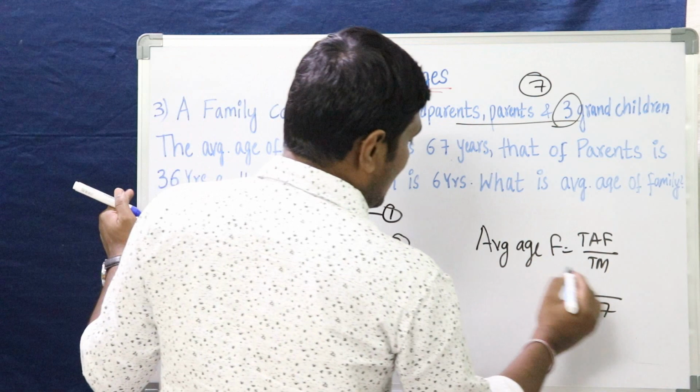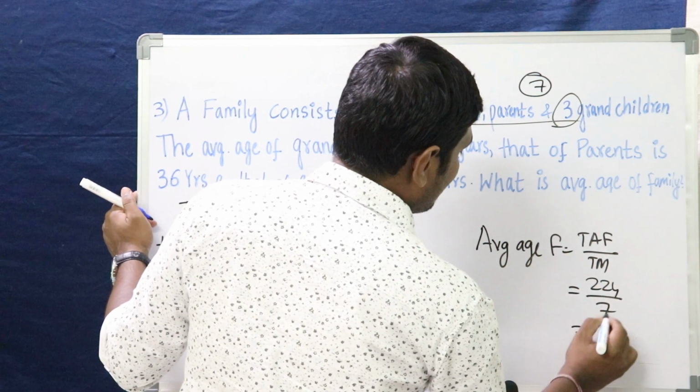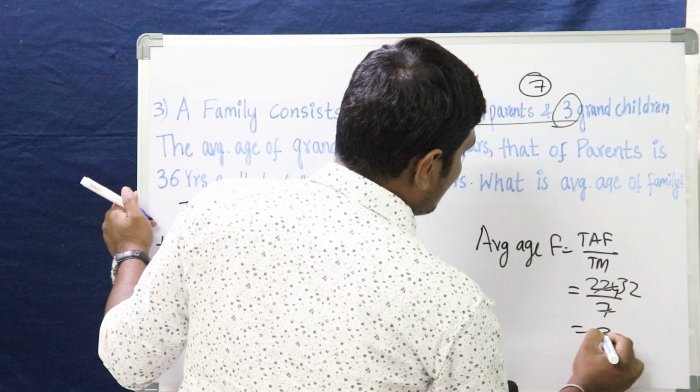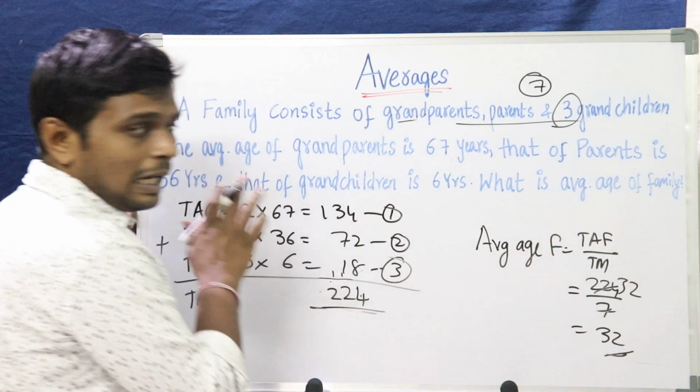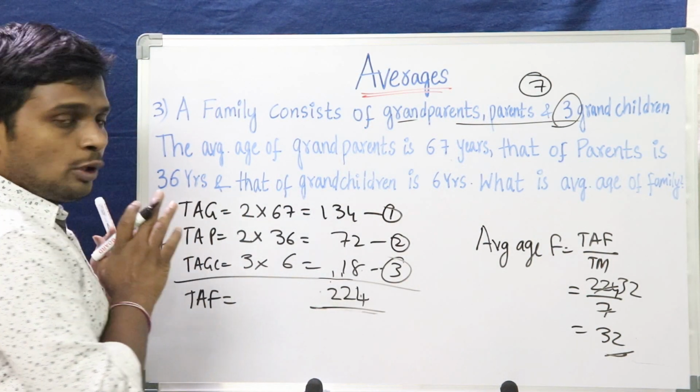Let's calculate the average here. 224 divided by 7, 7 threes are 21 and 7 twos are 14, so 32. 32 is the average age of the family. Right? I hope you have understood it.